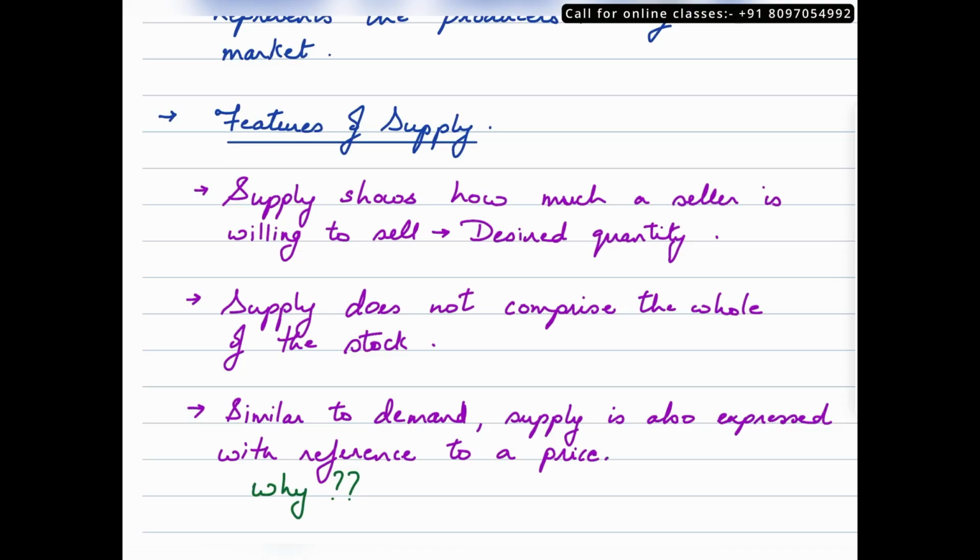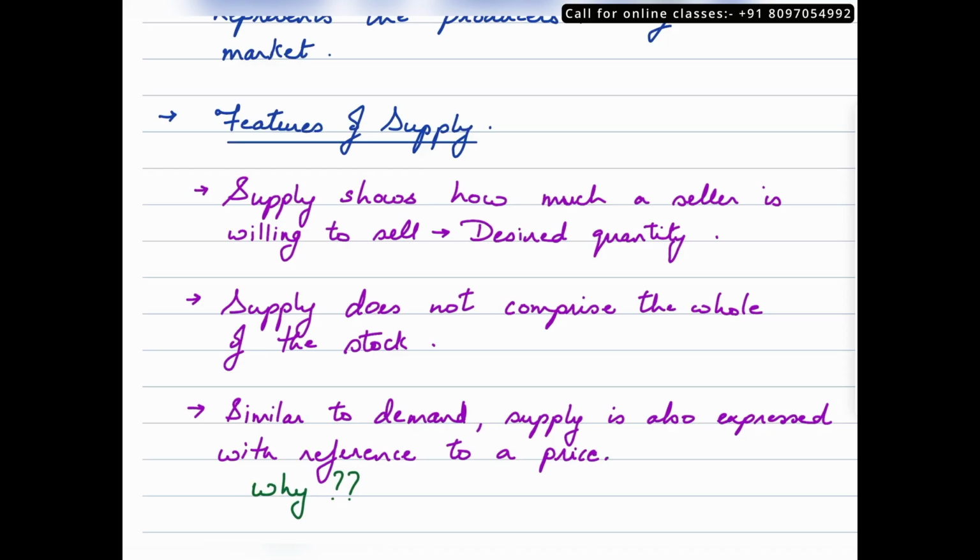So the first thing here is supply shows us what quantity the seller is willing to sell. That means it is a desired quantity. It's not the actual quantity that the seller is offering up for sale. Supply does not comprise the whole of the stock. Here we have two words, supply and stock, and the difference of both of these we shall look at the end of this video. But for those people who know what stock is, we know that stock is the total quantity that is produced, whereas supply may be a part of that quantity that is offered for sale. So it definitely is not the whole of the stock.